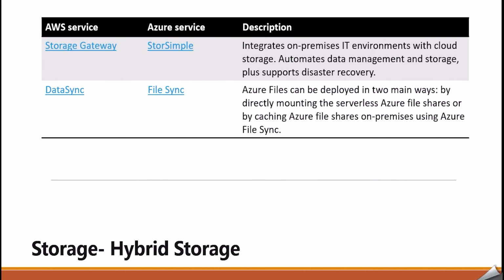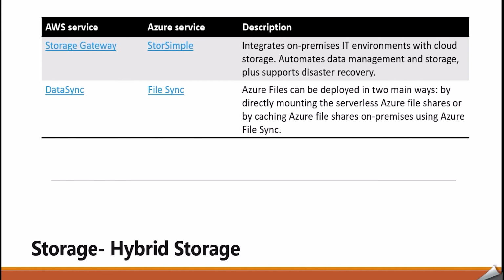In the case of storage, we have hybrid storage types as well. In AWS, we have Storage Gateway and Azure has StorSimple. In AWS, we have DataSync and in Azure, we have File Sync. Storage Gateway and StorSimple integrate on-premise IT environments with cloud storage, automate data management and storage, plus support disaster recovery.